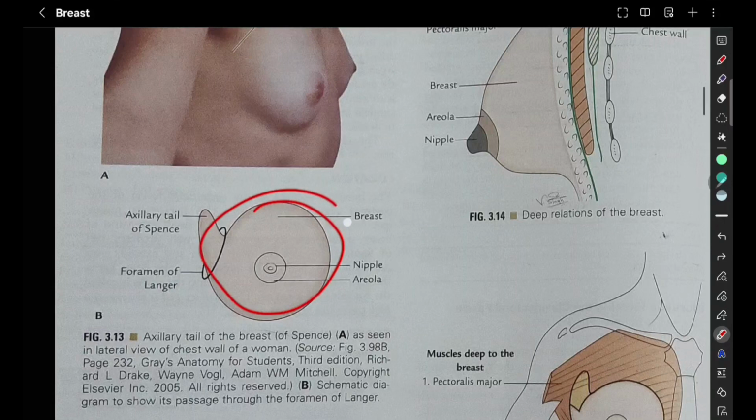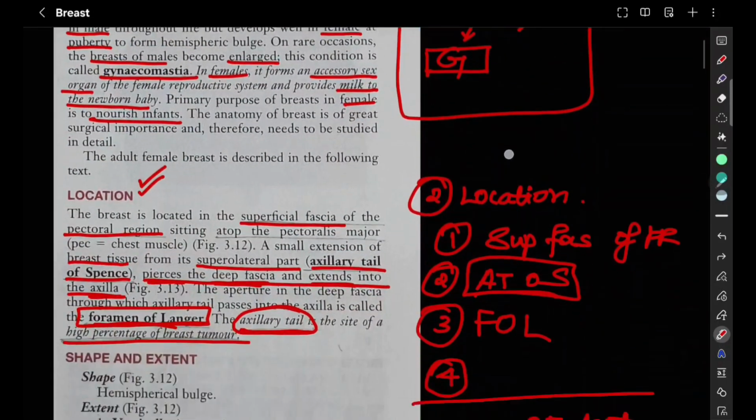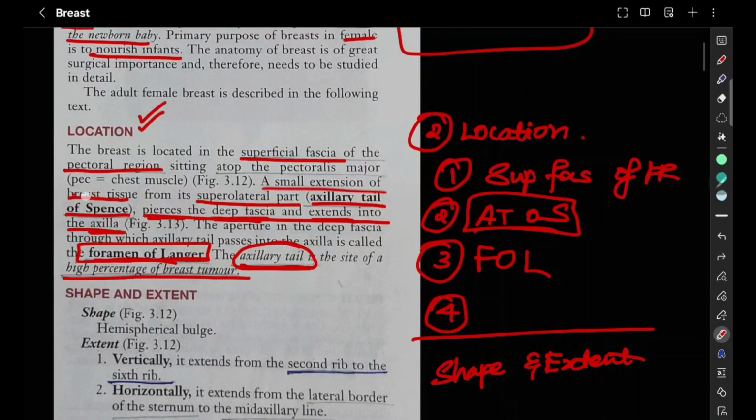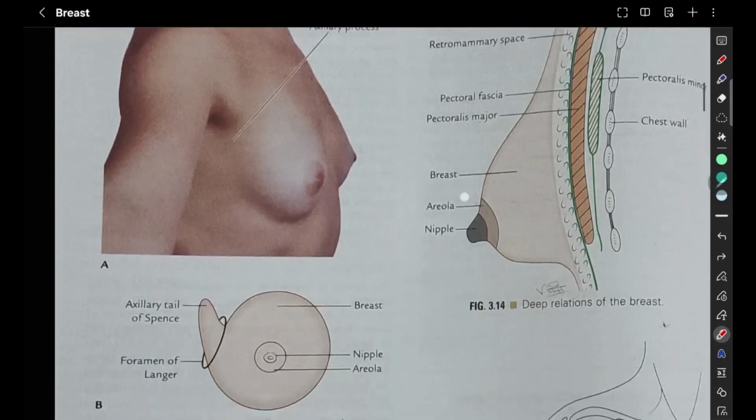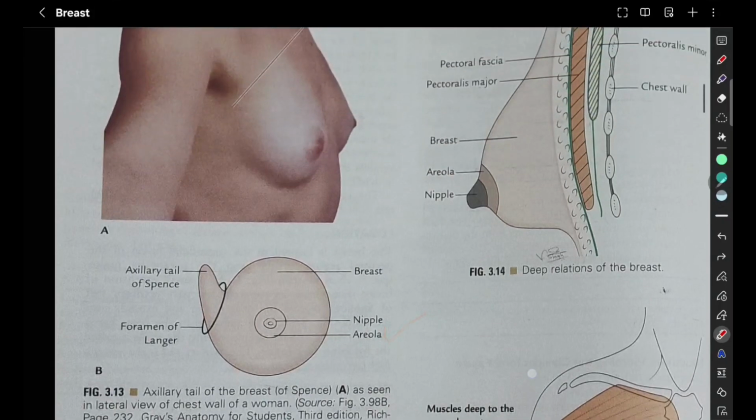So here we have the breast, we have the nipple, and we have the areola, and inside we have the nipple. So here this is the axillary tail of Spence as we studied earlier. It is nothing but a small extension of the breast tissue from its superolateral part, which pierces the deep fascia and extends into the axilla. So this is the axillary tail of Spence, and through which it is going to pierce is the foramen of Langer. So this diagram can be drawn.